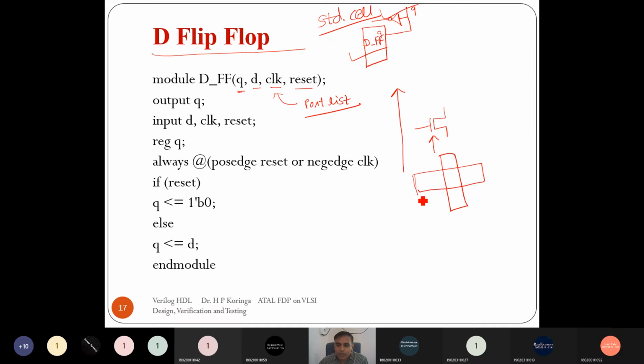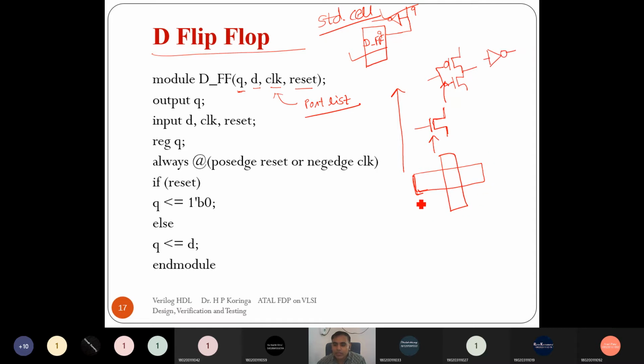It is nothing but the different material layers, and the arrangement of those layers gives us different device characteristics. Then from the devices, it connects the different devices. Suppose I want a NOT gate, I connect one NMOS and one PMOS. So this is nothing but a NOT gate, right?